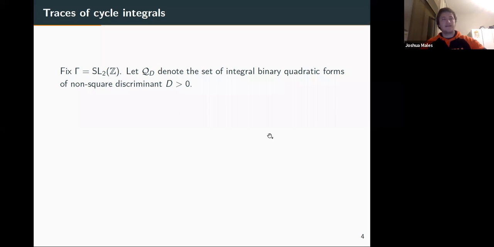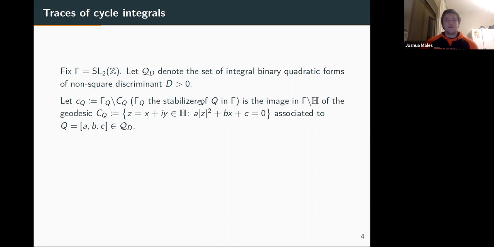Okay, a little bit more notation. Everywhere I'll just call SL_2(Z) as Gamma. I'll let curly Q_D denote the set of integral binary quadratic forms of some non-square discriminant D. So just think of Q_D as all the binary quadratic forms you can think of. And a bit more scary notation: C_Q is the image, in the quotient of the upper half plane by Gamma, of some geodesic.